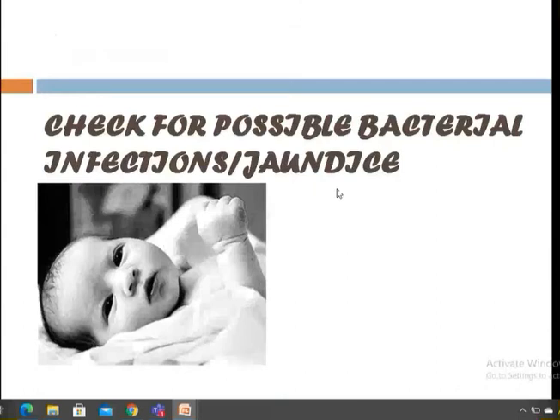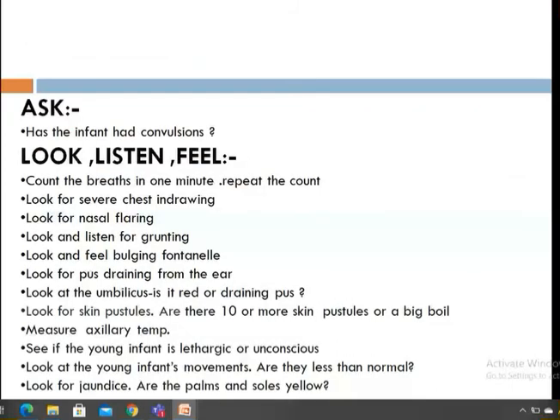Then comes the possible bacterial infection and jaundice. Don't worry, I will just talk about this and then I will stop. Then maybe I have some time because their next class is one up after 1:45. So let's see. But don't worry, I will try to finish quickly.